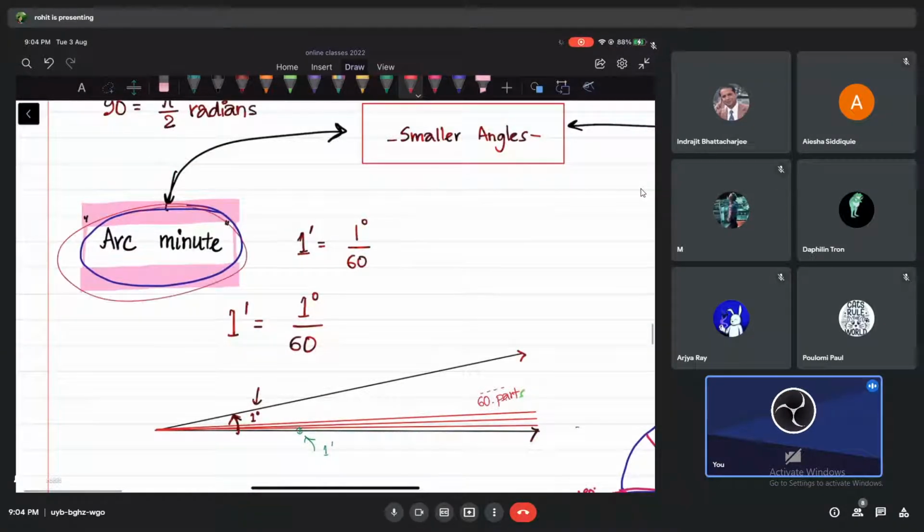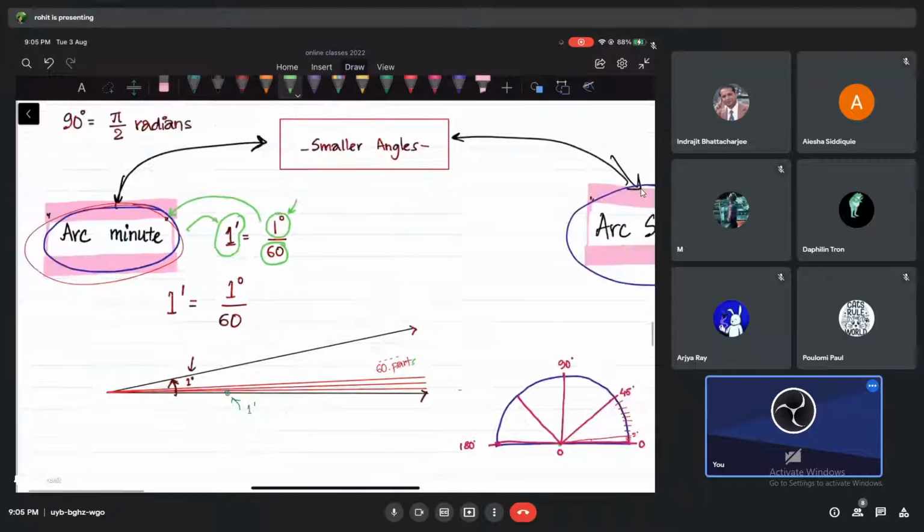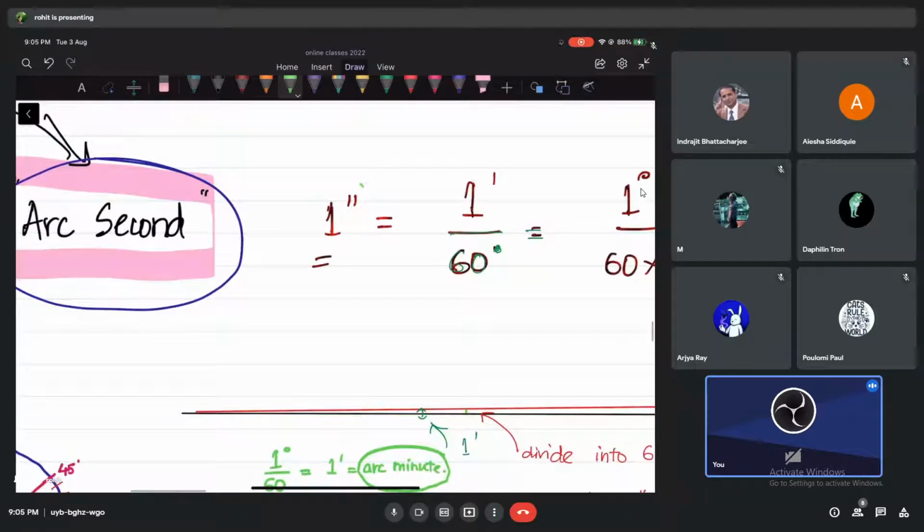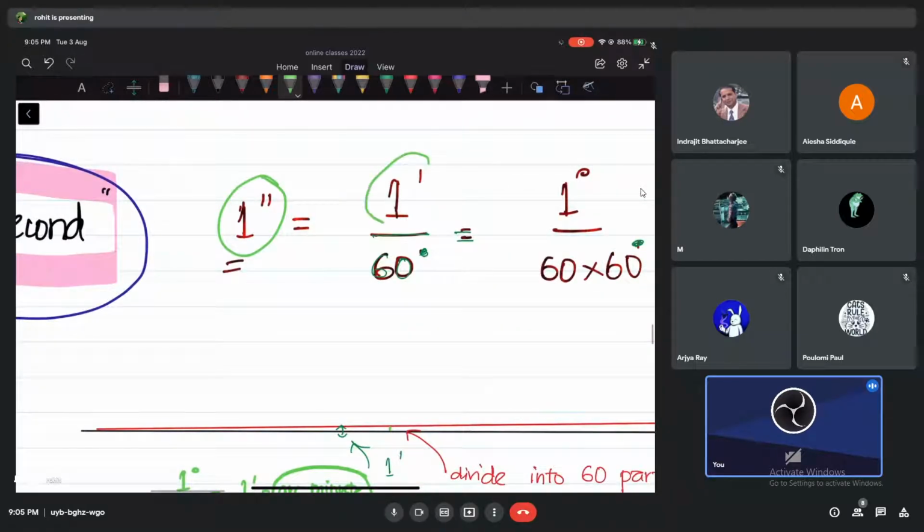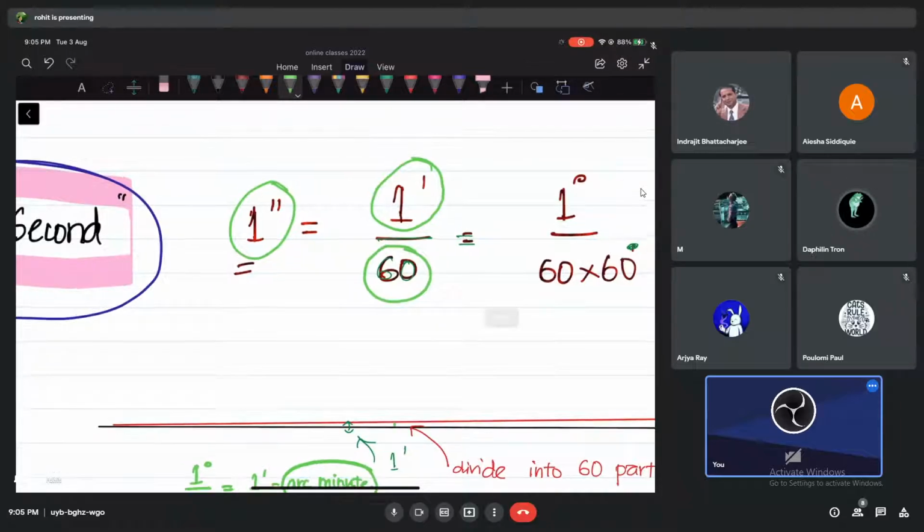So what is 1 arc minute? You take 1 degree, you divide by 60, we are going to call it 1 arc minute, we write it with a dash, okay? And then what is 1 arc second? We call it double dash. You take the 1 arc minute and you again divide it by 60 parts. You divide by 60. Then you come and check.